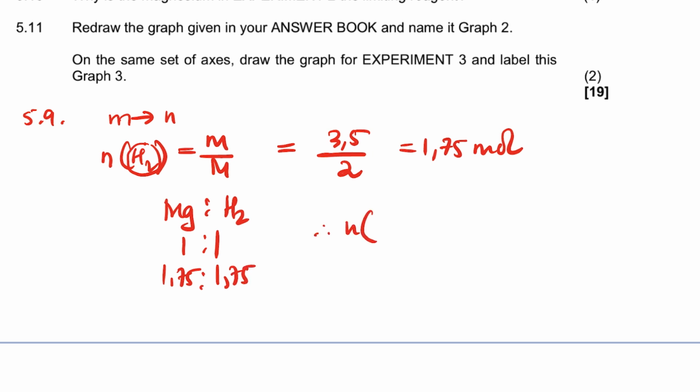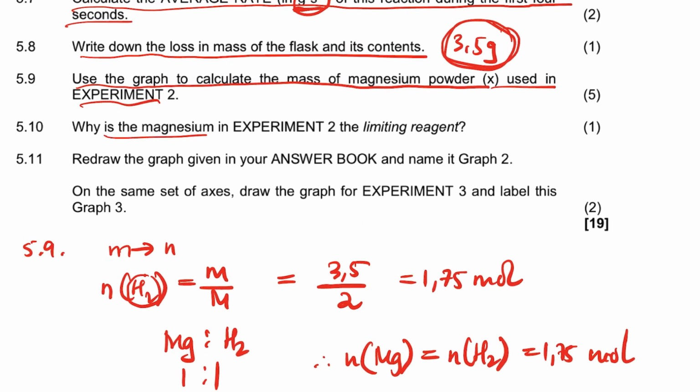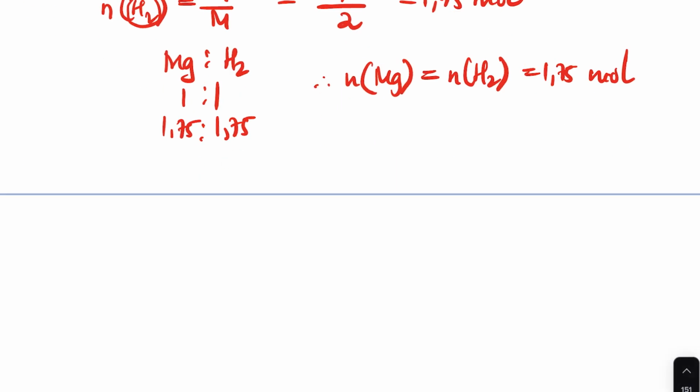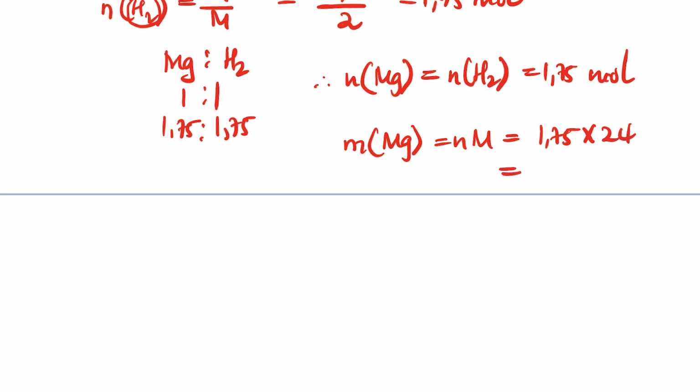Therefore, we can say the number of moles of magnesium is equal to the number of moles of hydrogen, which is 1.75 mole. That means now we can change this number of moles into mass, because the question wanted the mass of magnesium. So mass of magnesium is equal to number of moles times molar mass, which is 1.75 times 24.